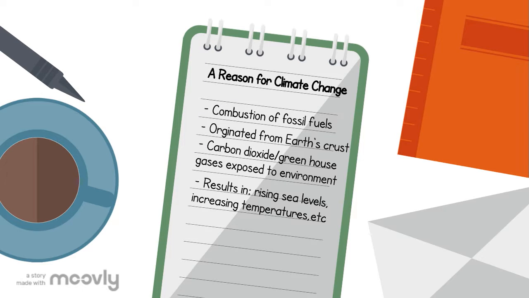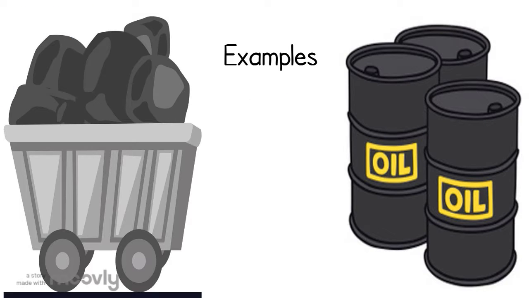Fossil fuels are part of a hydrocarbon family and contain various biological materials that originate from the Earth's crust. They're primarily used as a source of energy, from electricity generation to heating to transportation for cars. Various research studies show that the burning of these fossil fuels is indeed causing climate change, as copious amounts of carbon dioxide and other greenhouse gases are being released into the atmosphere and trapping heat, resulting in rising sea levels, rising temperatures, torrential rainstorms, and etc. Examples of these fossil fuels include coal, oil, natural gas, and etc.